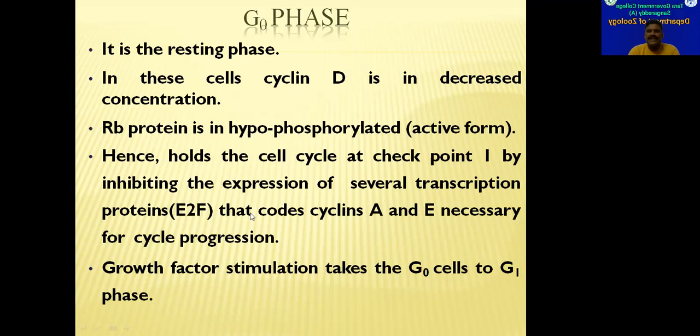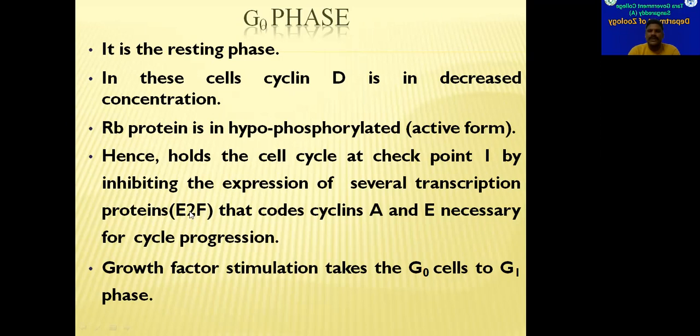E2F proteins are called transcription proteins or elongation factors. In protein synthesis, we know that the amino acid chain, or polypeptide chain, will be increased. As new amino acids keep on coming and forming peptide bonds, the polypeptide chain will grow in size. For this, some special proteins are required. They are called transcription proteins. Among them, elongation factors will be there. One elongation factor is E2F. So E2F is very, very important during protein synthesis.